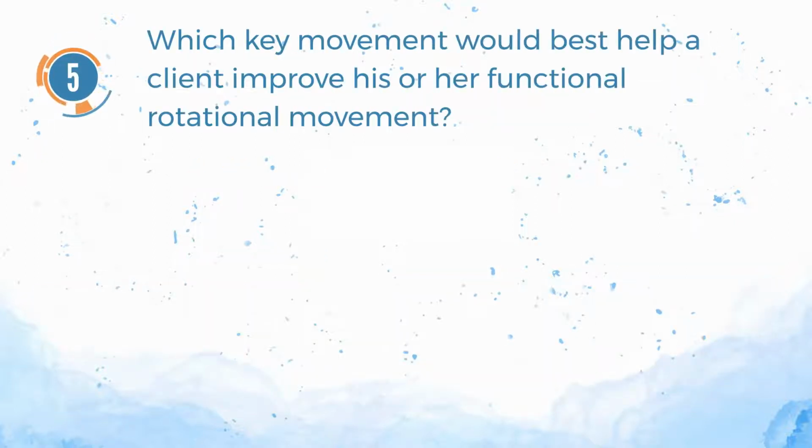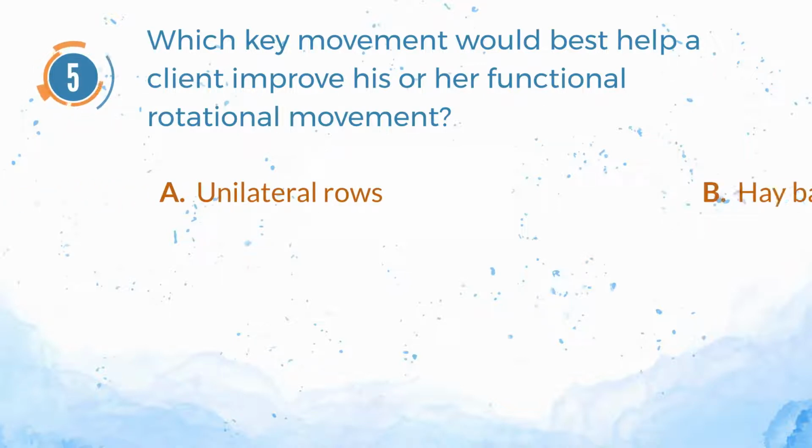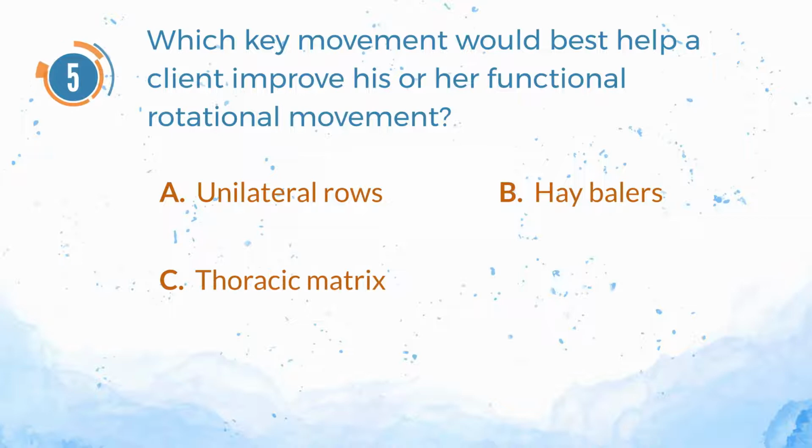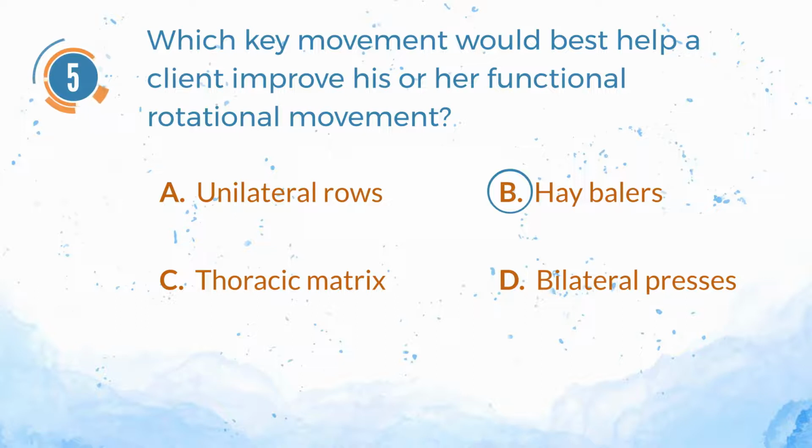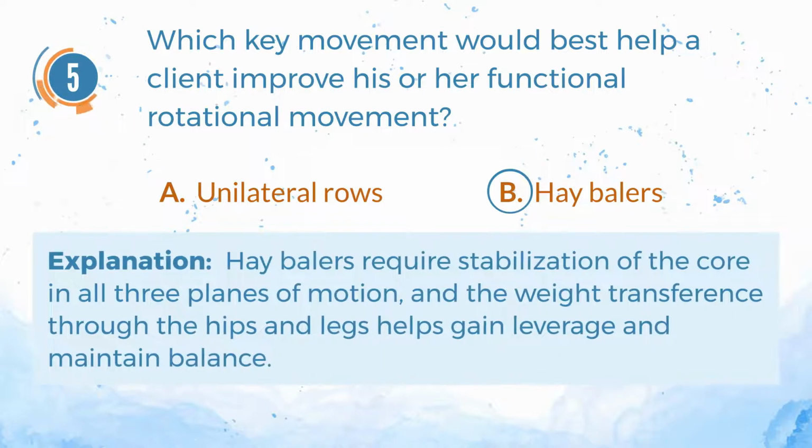Number 5. Which key movement would best help a client improve his or her functional rotational movement? A. Unilateral rows. B. Hay balers. C. Thoracic matrix. D. Bilateral presses. The correct answer is B. Hay balers. Explanation. Hay balers require stabilization of the core in all 3 planes of motion, and the weight transference through the hips and legs helps gain leverage and maintain balance.